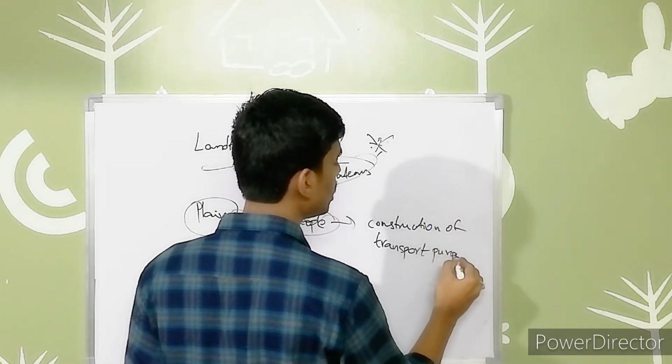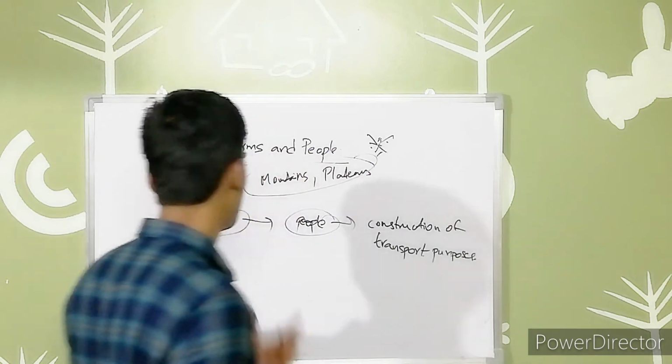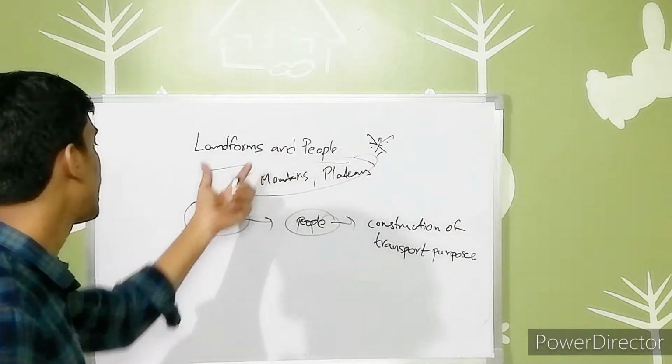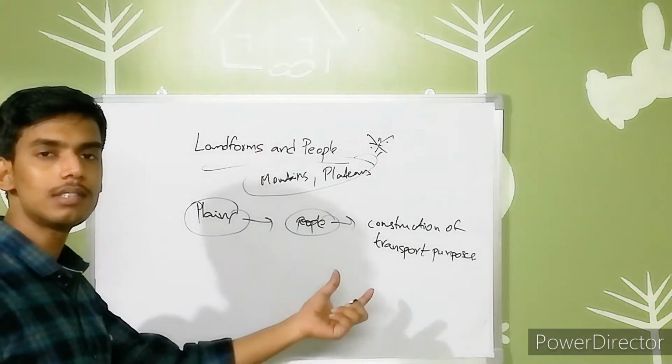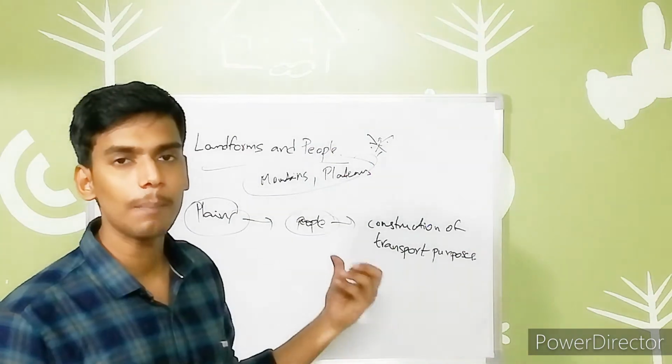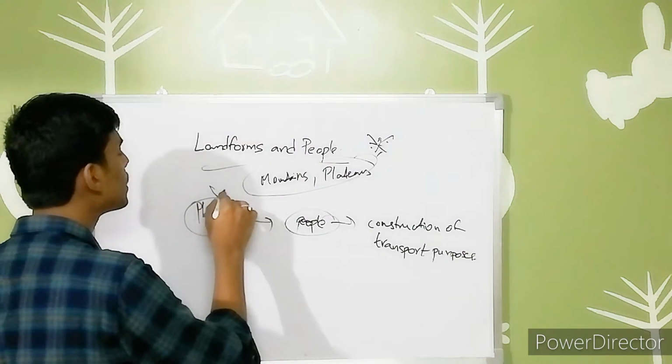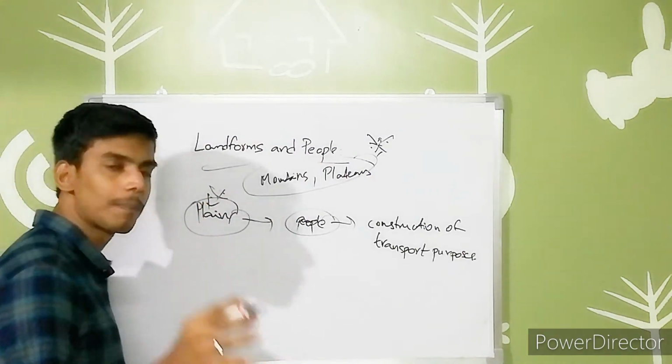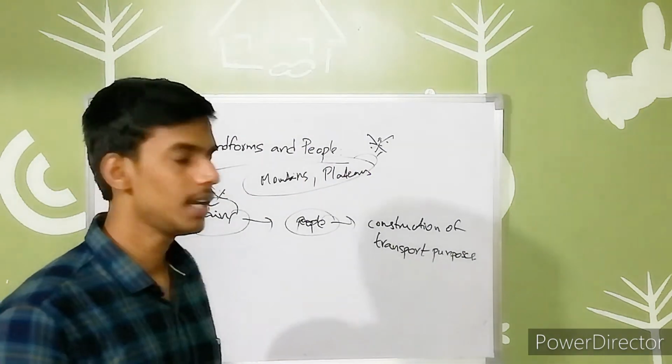These are the many advantages of plains. So people mainly prefer plains to sustain their life, and they live happily in the plains, so the majority of the population in the world is present in plains, right?